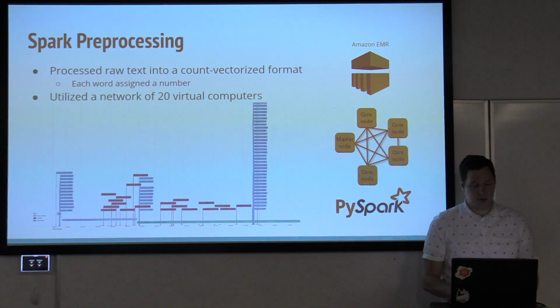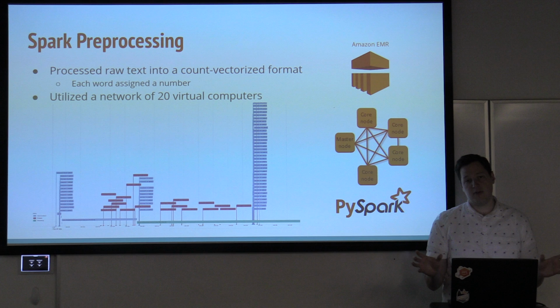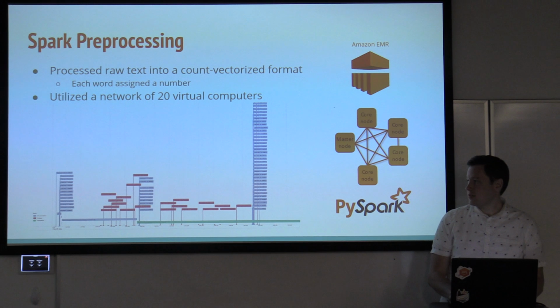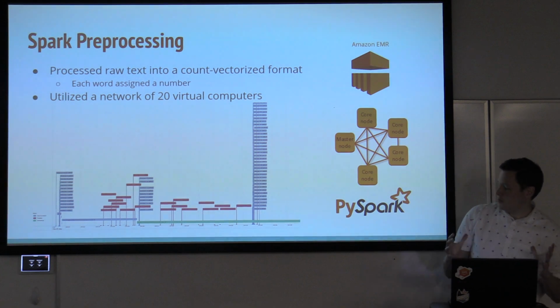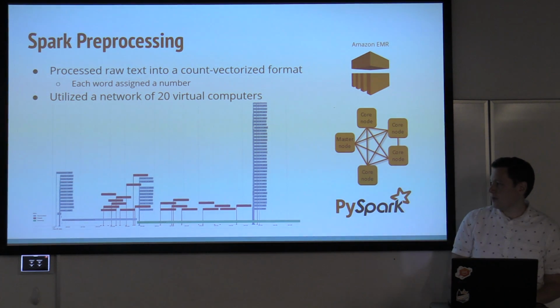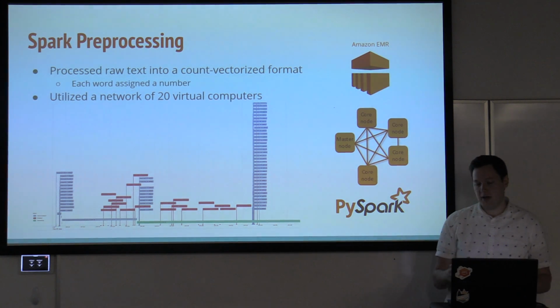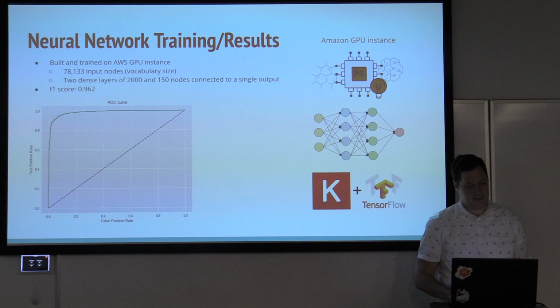So as far as Spark processing was concerned, I built a network of 20 connected virtual computers, and they all worked on this process to turn those text files into representations of numbers. So each word was represented by a single number, and in that manner it could be input into the neural network for further training. And as you can see here, this is just a small snippet of the progress of when it was processing, and each one of those blue rectangles is a node working on that process.